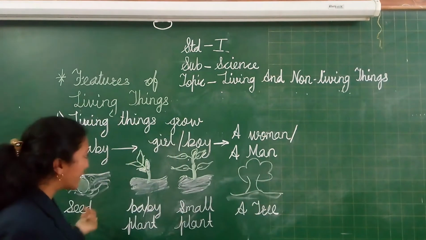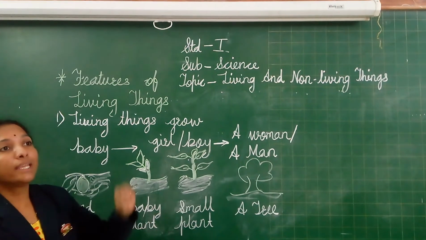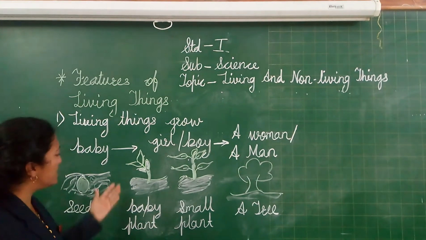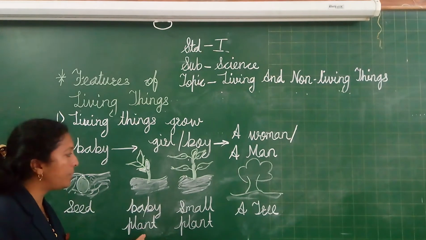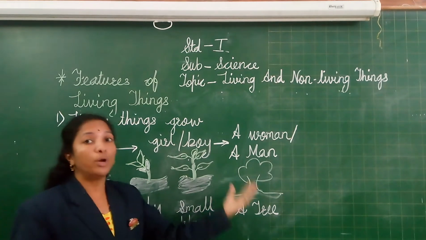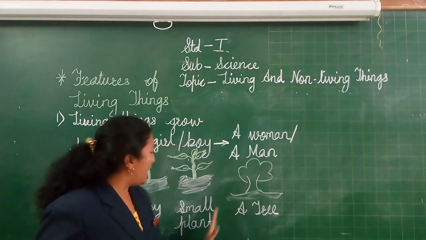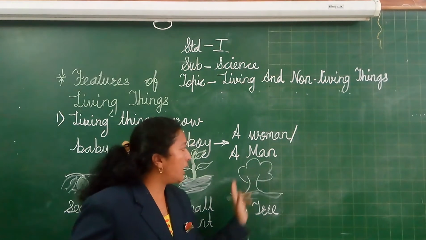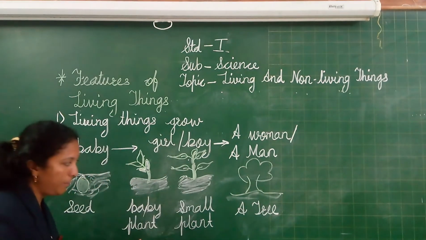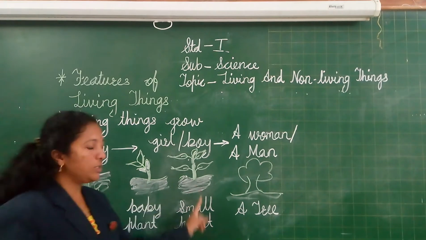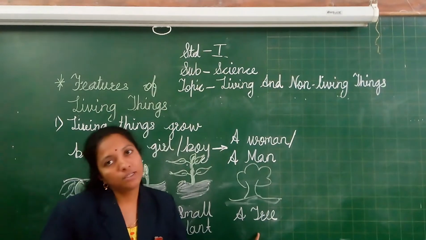Now we take a second example, that is when we put a seed into the soil. We give water to it. After some days it grows into a baby plant, and this baby plant grows into a small plant. And after some years, that small plant grows into a big tree. See here, seed grows into a baby plant, grows into a small plant, and the small plant grows into a big tree.